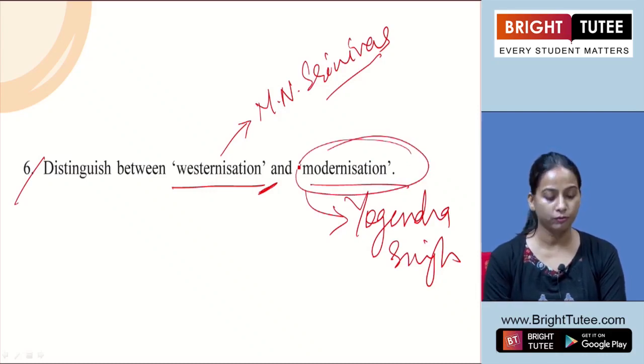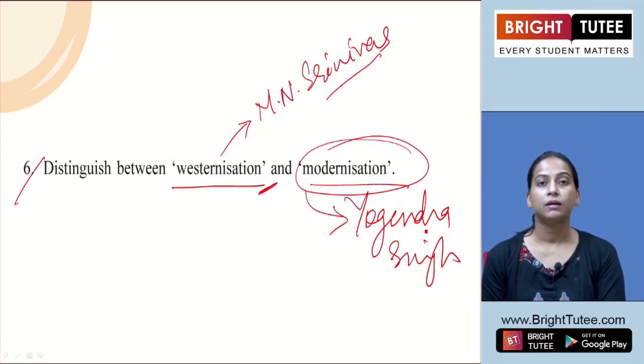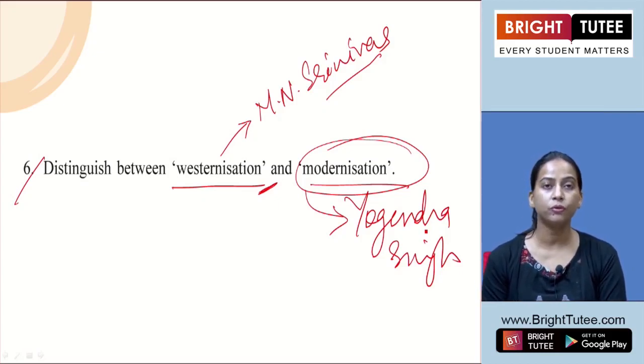Modernization, if we are going to define, we can take it according to Yogendra Singh, that how he has defined this term. We can mention this modernization implies a rational view towards the different issues and their evaluation from a universal point of view.